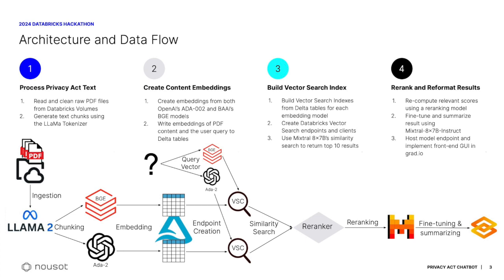We used the new Mixtral 8x7b similarity search to return the top 10 results. These results were then fed into a re-ranker, which recomputed relevant scores. Finally, the output of the top result was fine-tuned and summarized using the Mixtral 8x7b instruct model.